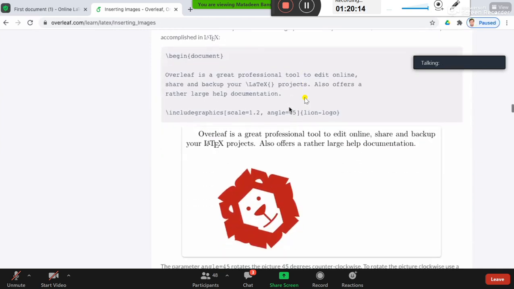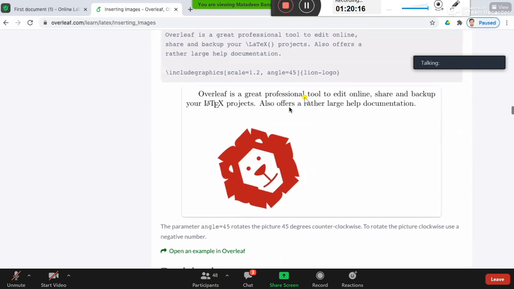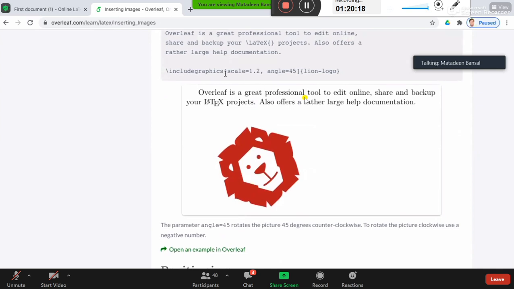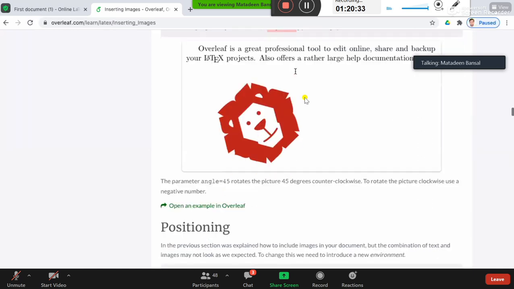You can also tilt your image. For that, you have to add one more parameter. One is the scaling, the other one is angle. So angle is 45 degree. It will be rotated 45 degree in the anti-clockwise direction.